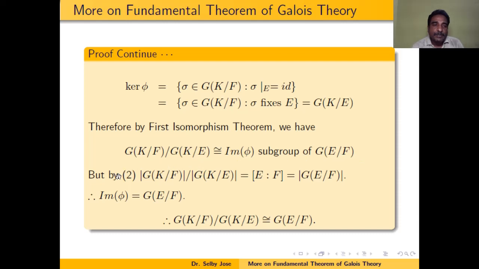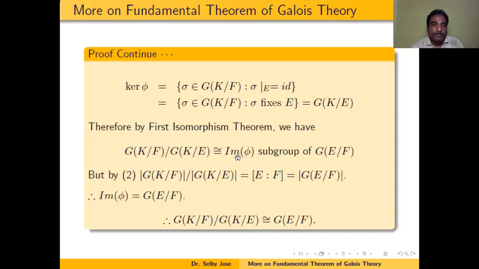But under the correspondence in the last session, we have proved that the degree of the extension E over F is the same as order of G upon order of H. That means index of H in G. Therefore, here we are getting order of G upon order of H is the same as the degree of extension E over F, and that is the same as order of the Galois group of E over F, because E over F is a Galois extension.